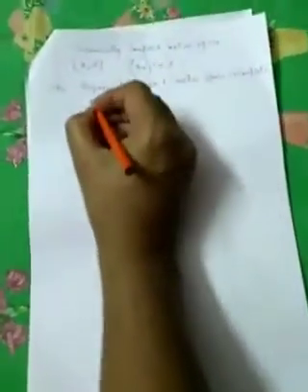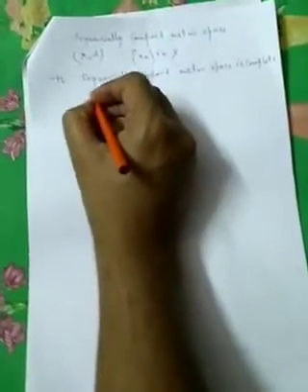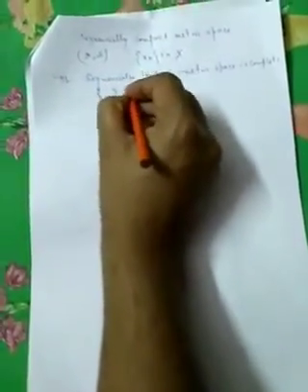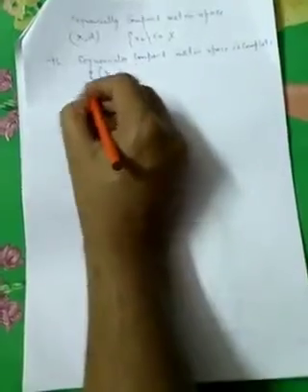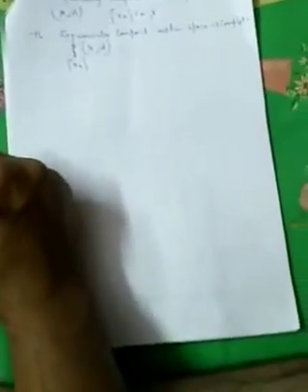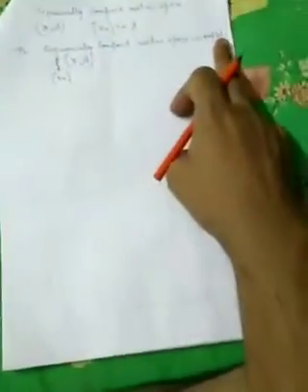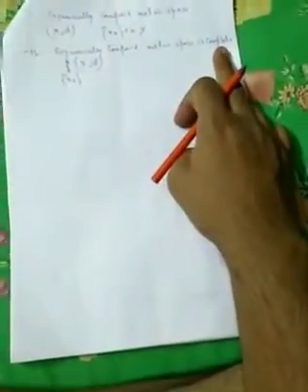So first we consider (X, d) to be a sequentially compact metric space. Then every sequence (xn) must have a convergent subsequence. And complete means every Cauchy sequence in X must be convergent.